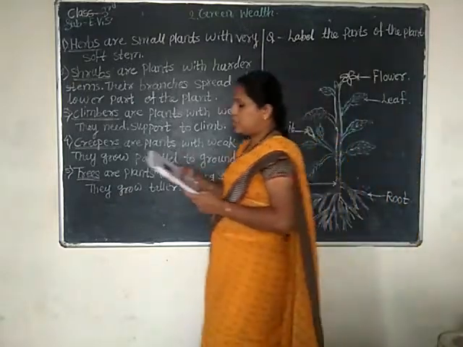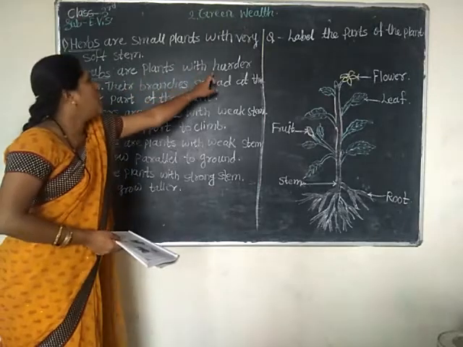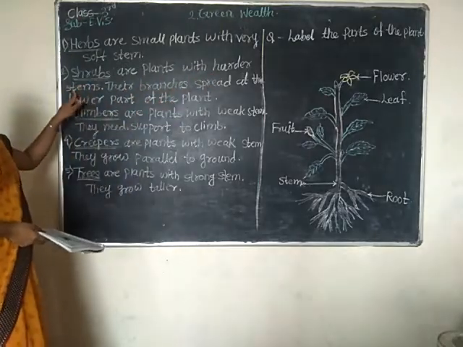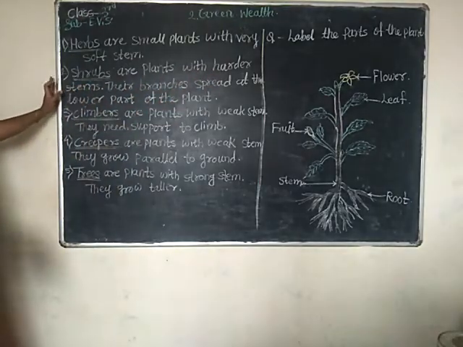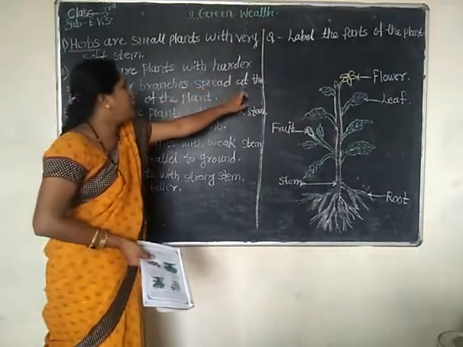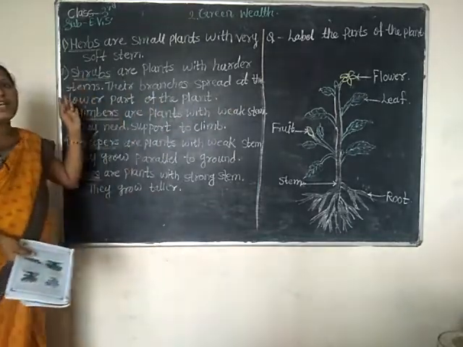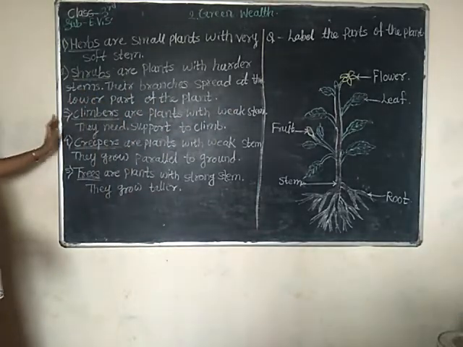Next one, shrub. Shrubs are plants with a harder stem. Their branches spread out at the lower part of the plant. Examples are the hibiscus plant and rose plant.